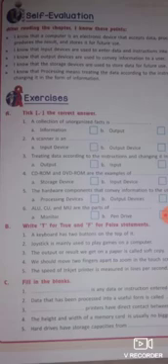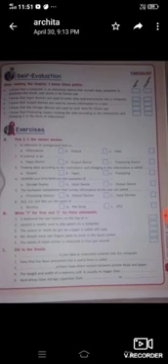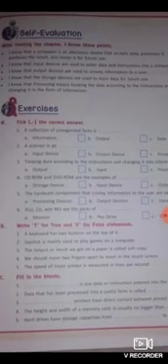After understanding the chapter properly, we can do this exercise: true or false, fill in the blanks, and question answers as well ourselves. If any problem is there, you can read the chapter or ask us again.